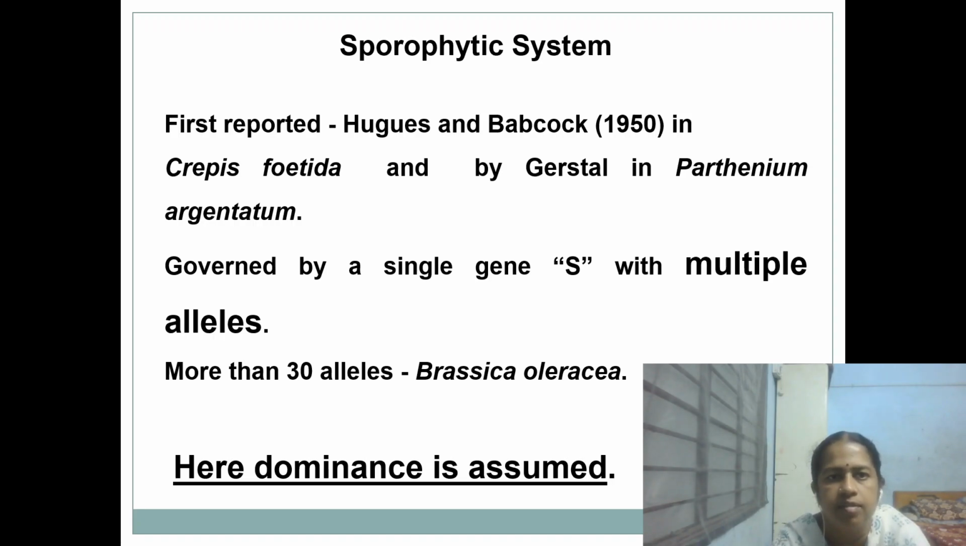The sporophytic system was first reported by Hughes and Babcock during 1950 in Crepis foetida, and by Gerstel in Parthenium argentatum. It is controlled by a single gene. Again, here also multiple alleles are reported. More than 30 alleles are reported in Brassica oleracea. But here, codominance is not seen, but dominance is assumed.